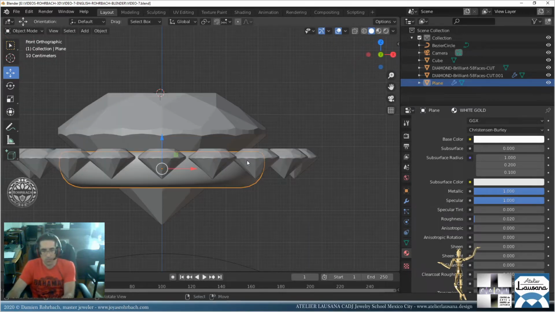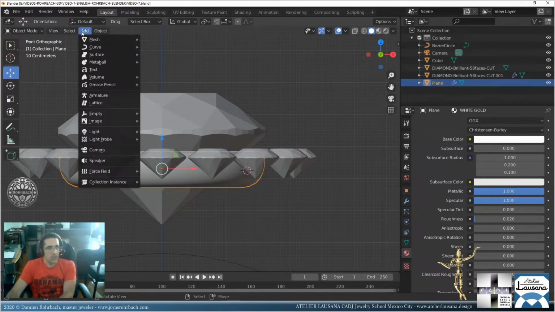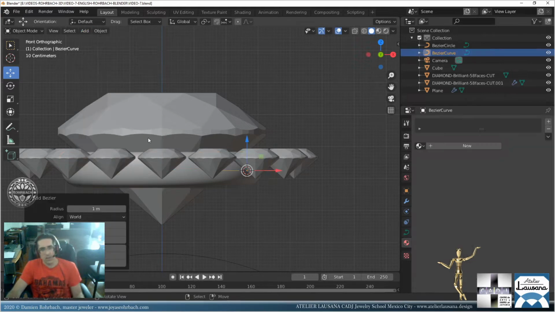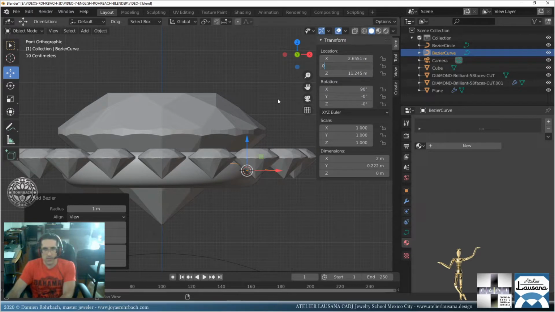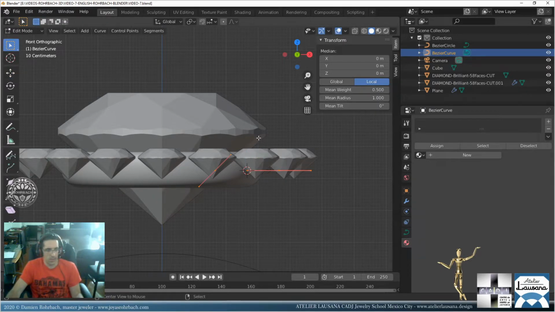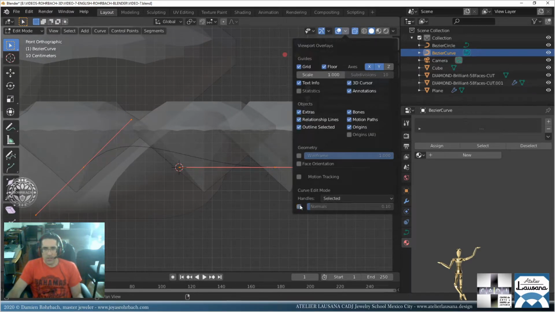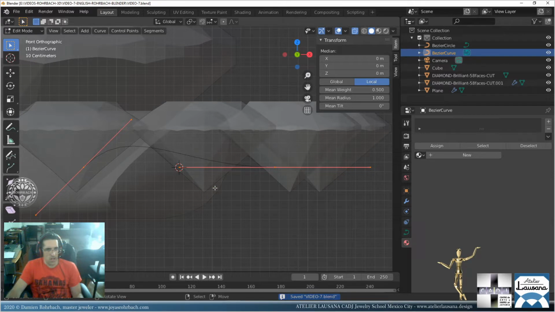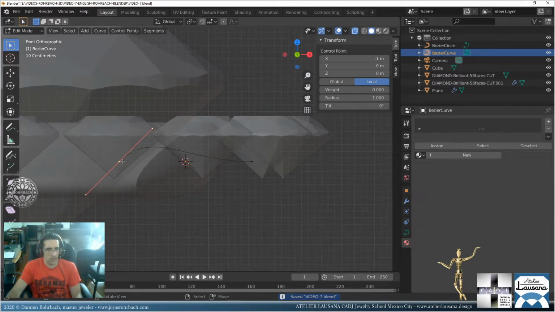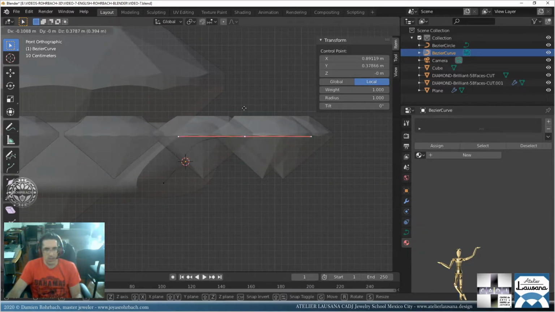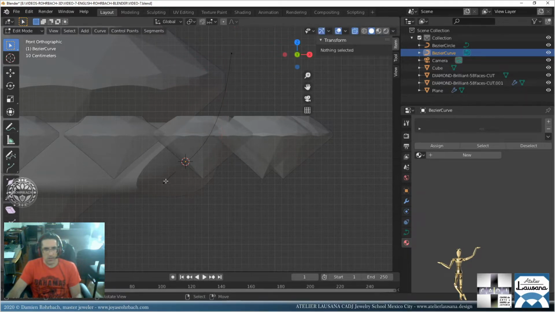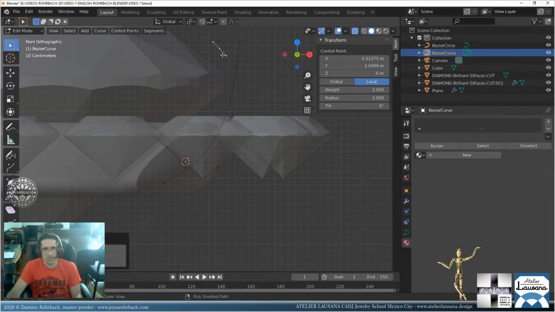Now, small prongs for the center stone. So we're going to add a Bezier curve in the top view. Let's center this here on the Y axis. Edit mode, Alt-Z. We can remove the normals showing here. These are these strange arrows, that's the direction of the curve. We don't need these arrows at all. And let's make something like this.